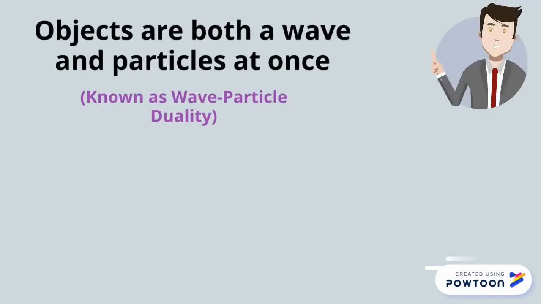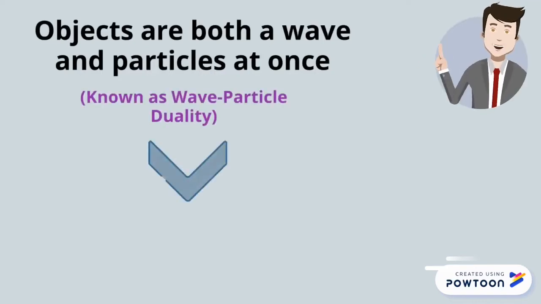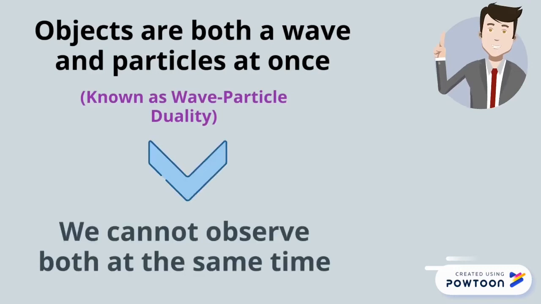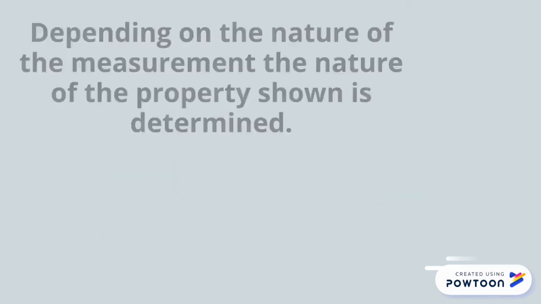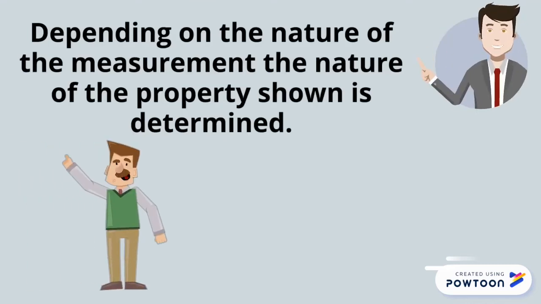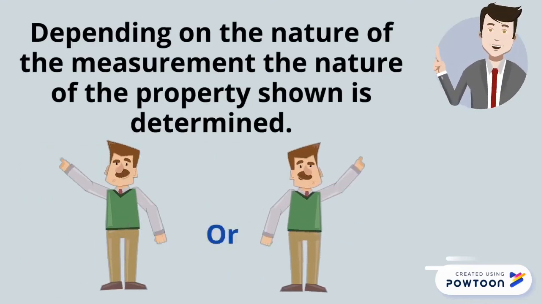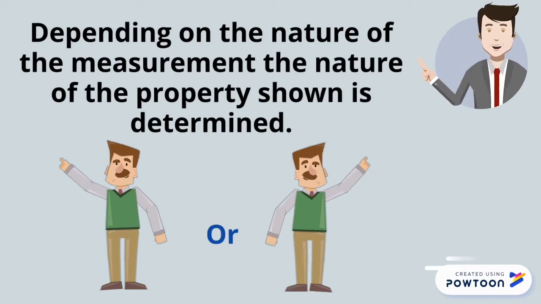Though while objects are both a wave and particle at once, we can't observe them both at the same time. It's similar to how you cannot turn your head left and right at the same time. Depending on the nature of the measurement, the nature of the property shown is determined. Using our previous analogy, depending on which direction you look at, the direction your head turns is different.